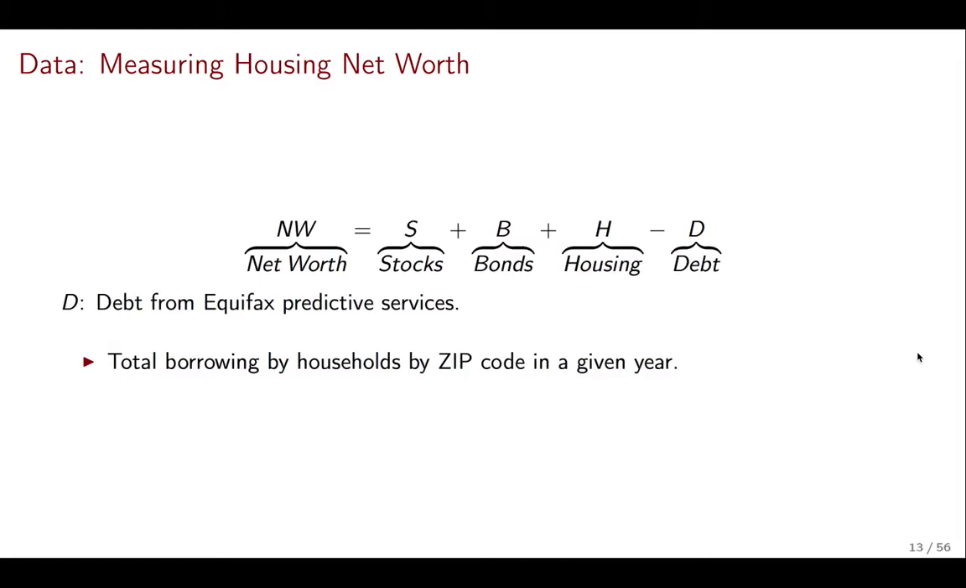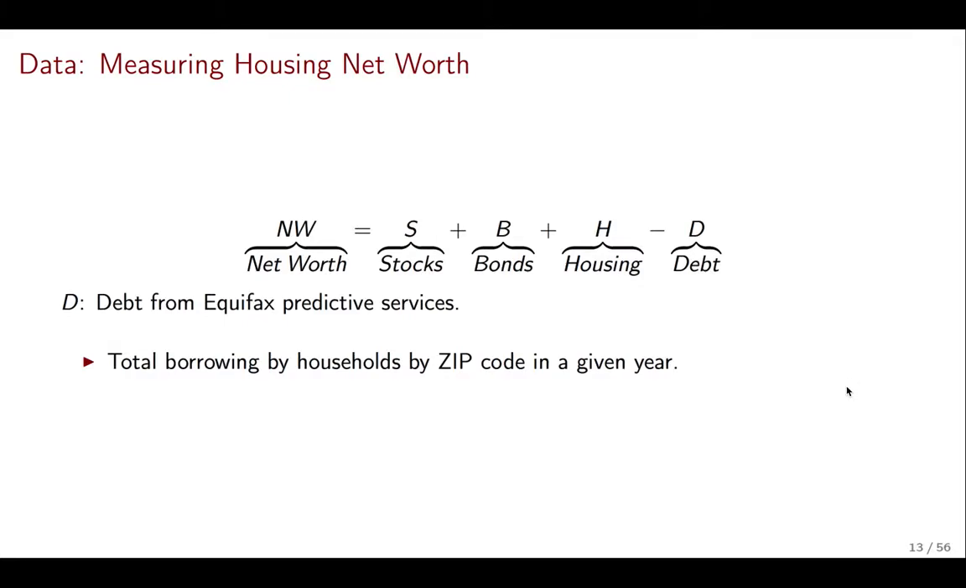Then the final part of net worth is debt, which the authors are going to get from Equifax. So Equifax, which is a risk rating agency, is going to provide this information that's going to include total borrowing by households in every zip code. And so the same way that the IRS is going to give them the value of all stocks and bonds, these are going to be financial assets, through Equifax, they can know the value of all debt. Okay, so that together is going to give us net worth.